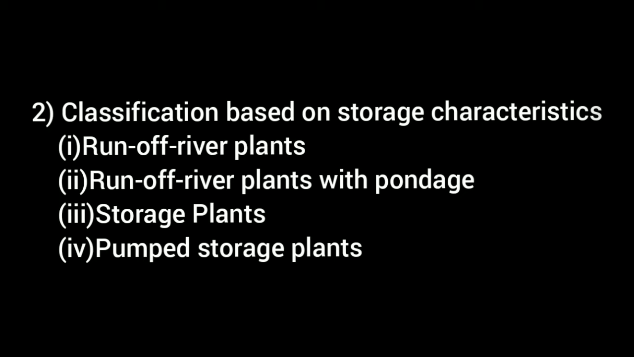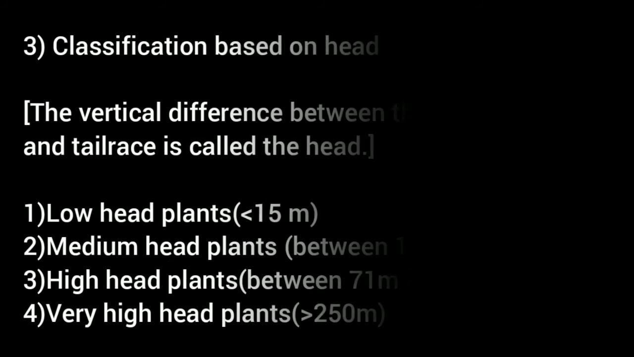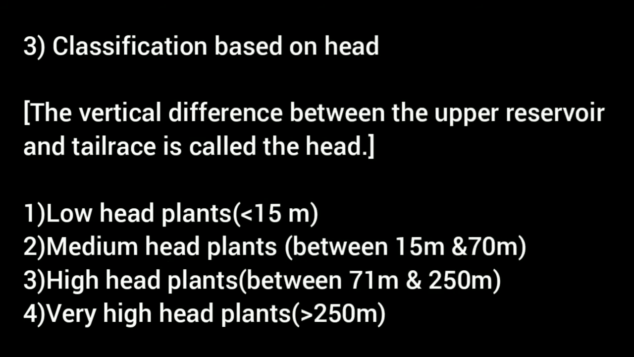Fourth one, pumped storage plants. Pumped storage plant in combination with a hydroelectric power plant is used for supplying the sudden peak load of short duration. It uses reversible turbine. Next classification is based on head. The vertical difference between the upper reservoir and tail race is called the head.